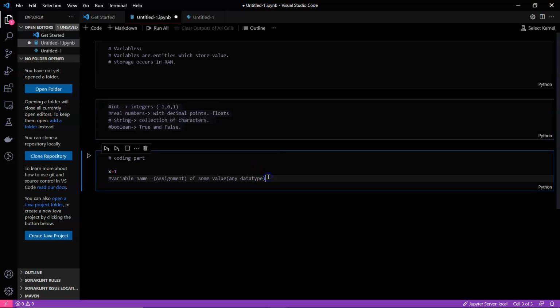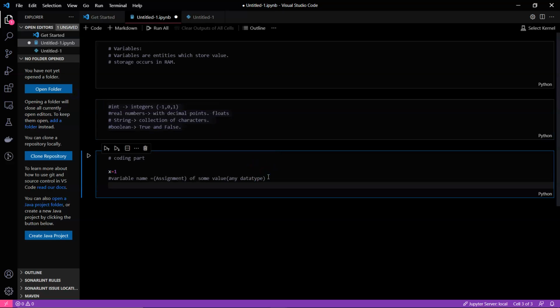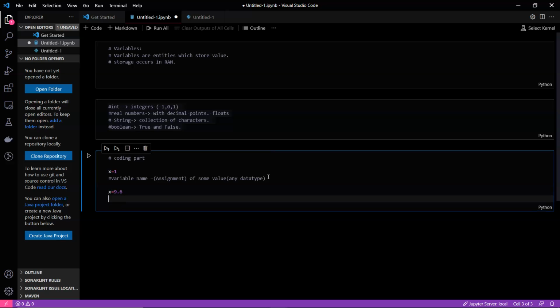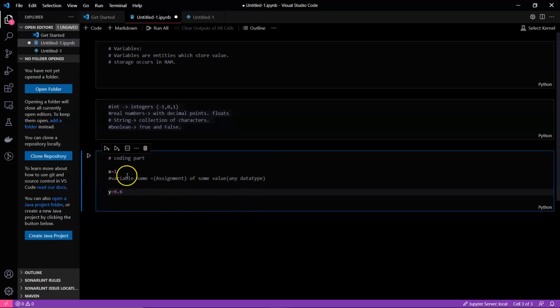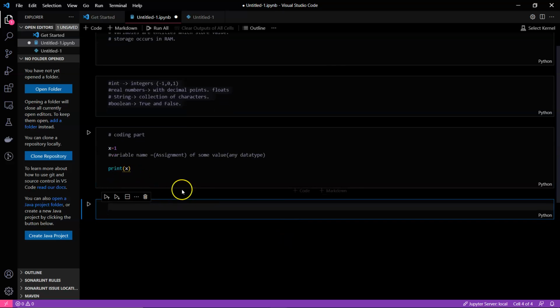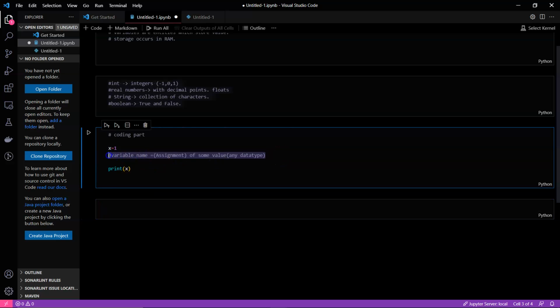Next, for float we use the same kind of notation. But in any language, whenever you are assigning, suppose I am assigning x equals 1, we use print to print in Python.